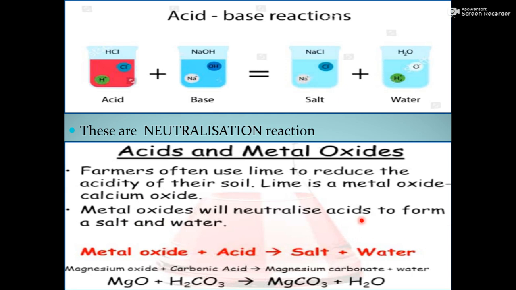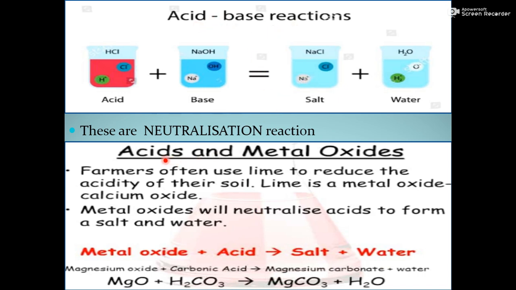The metal oxide that was added by the farmer will neutralize the acid present in the soil and form salt and water. So that means finally it neutralizes the acidic nature of the soil and forms salt and water. This one is the reaction. Finally, we can say the reaction between acid and base is a neutralization reaction.